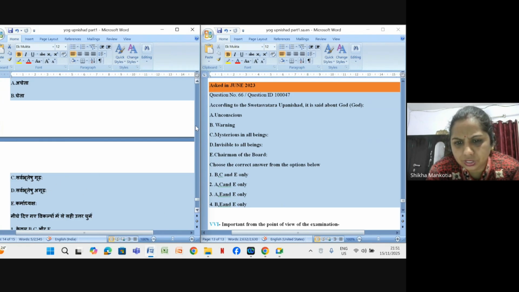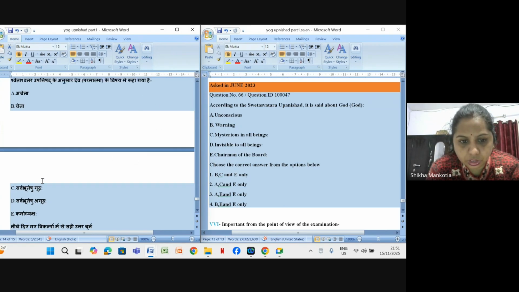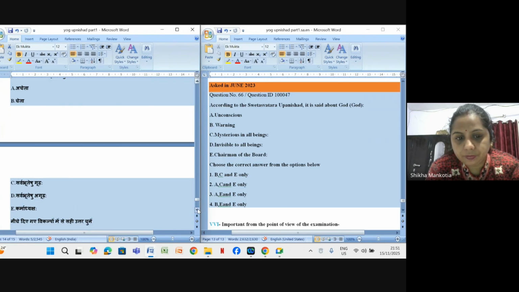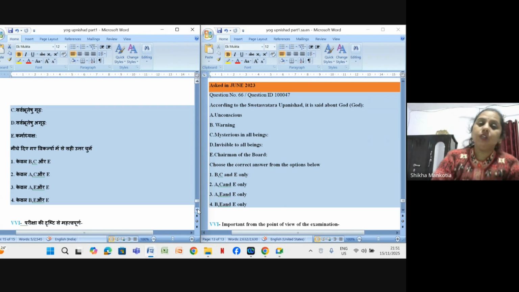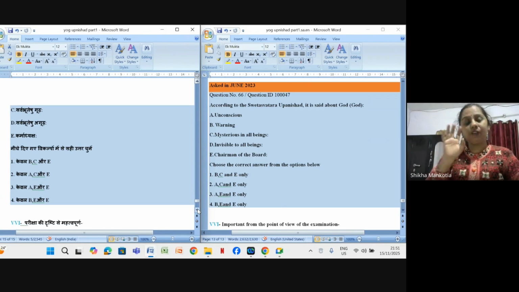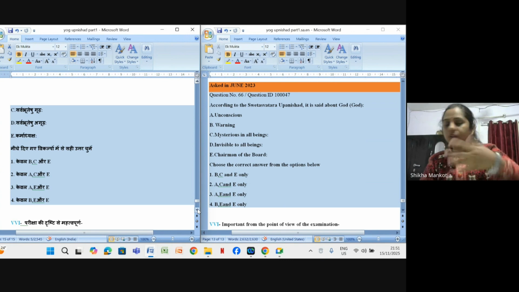In the English translation there are some other meanings, so in the Hindi file we can take Sarvbhuteshu Gudha and Karmadhyaksha. It is very obvious, if you know both languages, Hindi and English, that will be a boon for you, because sometimes in English we can't understand the whole question. So if we know Hindi, ma'am, right?